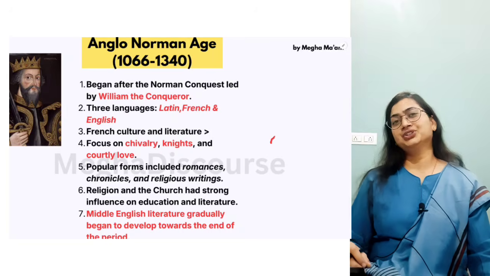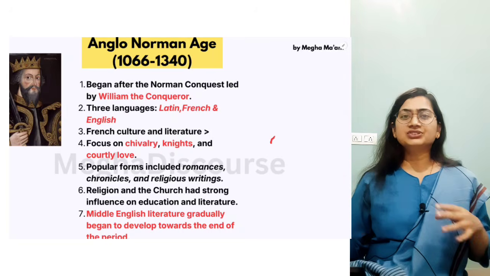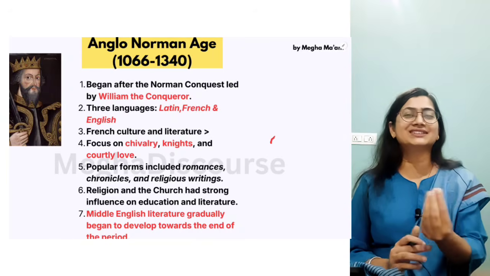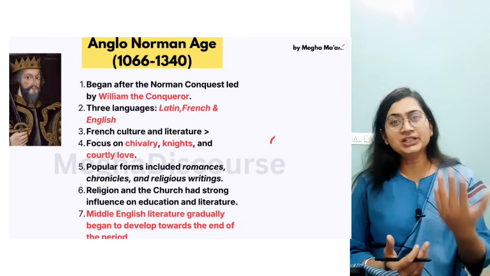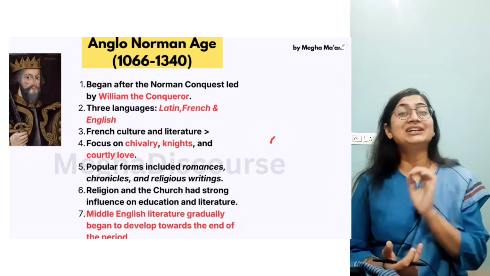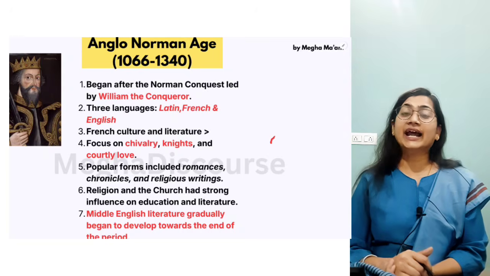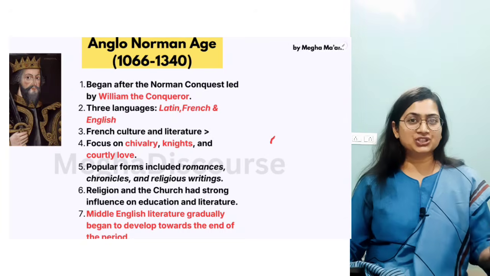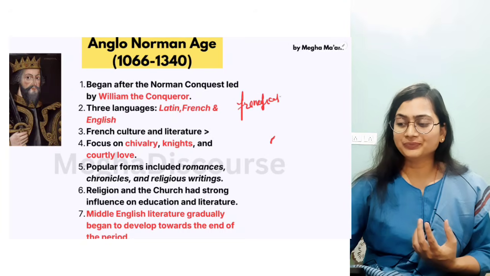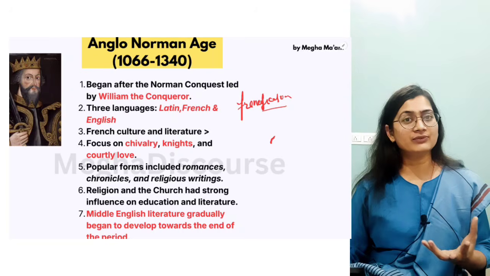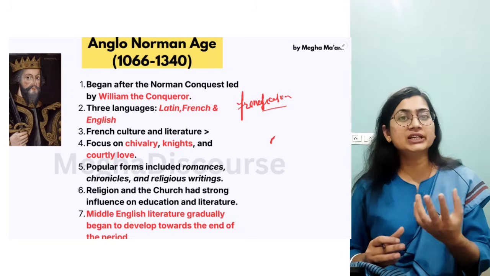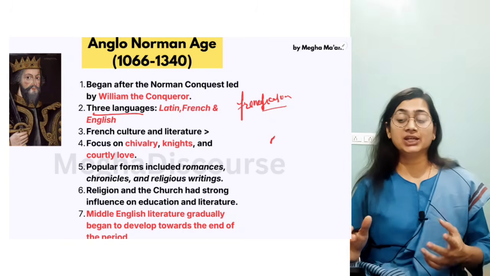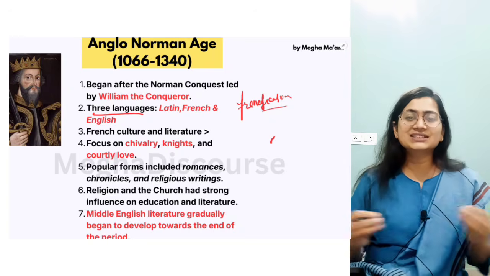Now, the Anglo-Norman age, how this age evolved. The transition from Anglo-Saxons to Anglo-Normans happened after the Battle of Hastings in 1066 AD, when William the Conqueror, the Duke of Normandy, defeated King Harold, and after that the Anglo-Normans came. This was Frenchification, because before that we had the Latin language, and after that the French language came with William the Conqueror, and then there was a trilingual situation: Latin, French, and English.